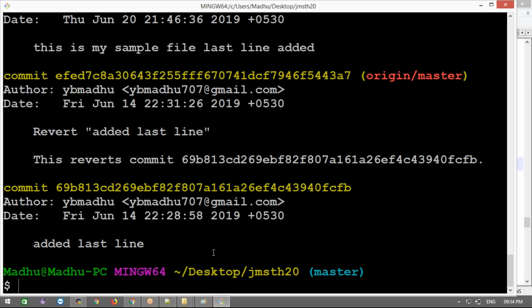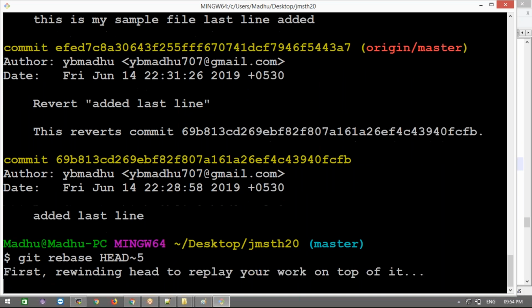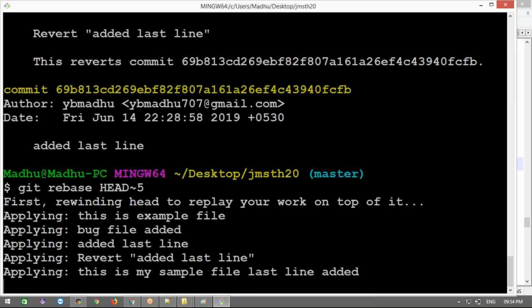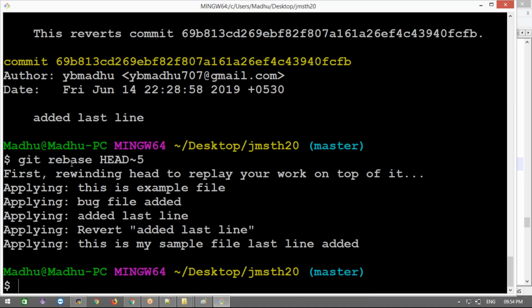Is it clear or not? Just let me know, guys. Yes, sir. Okay, fine. Now here I'm going to edit the last couple of previous commit messages, whatever count you have. Git rebase, from the starting HEAD to however many messages you want to edit, that many messages will be displayed.